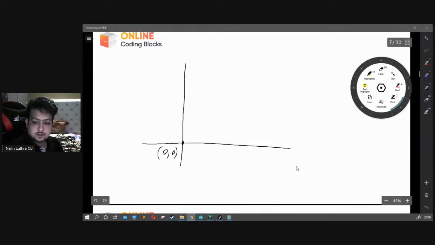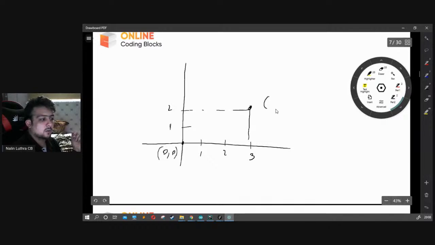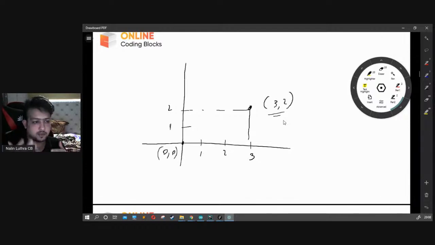Anyhow, so we got 0, 0. That's basically a coordinate system, and if we talk about making something over here, it's 1, 2, 3, 1, 2. So let's say something is over here, right? So we have a coordinate of 3, 2. This is what the basic idea is, and that's basically how things work.